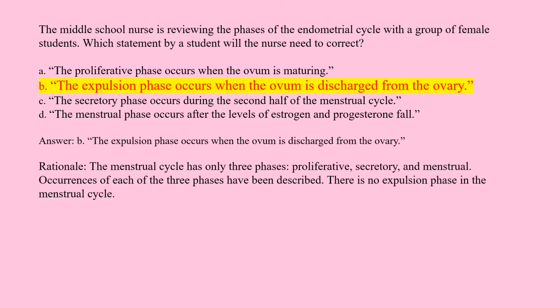Answer: B. The expulsion phase occurs when the ovum is discharged from the ovary. Rationale: the menstrual cycle has only 3 phases: proliferative, secretory, and menstrual. Occurrences of each of the 3 phases have been described. There is no expulsion phase in the menstrual cycle.